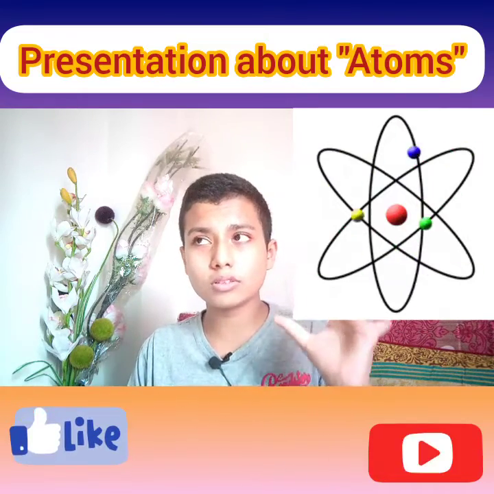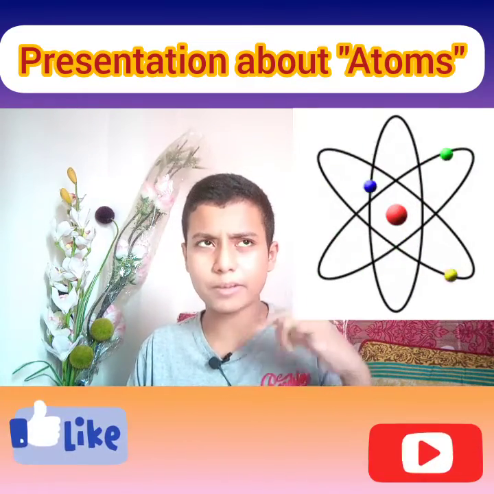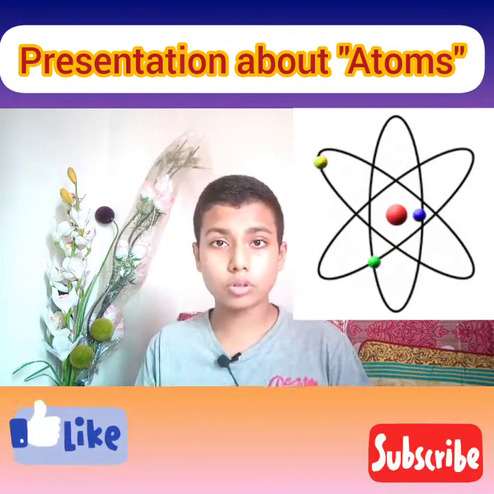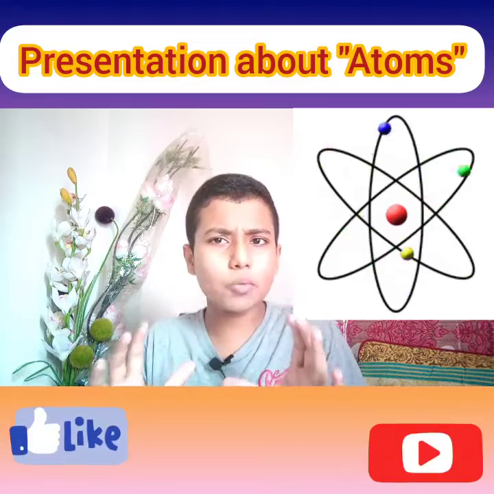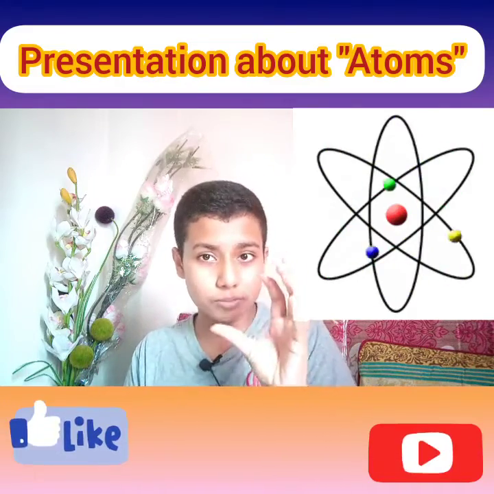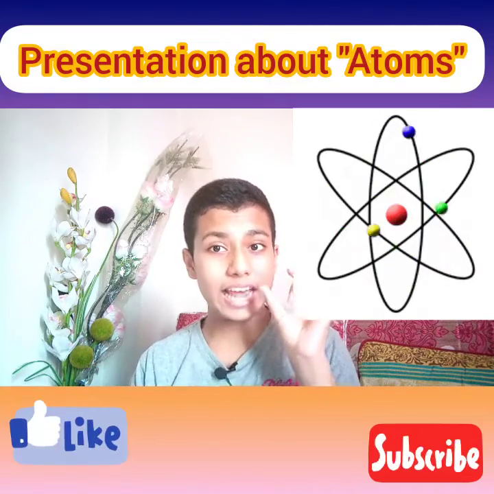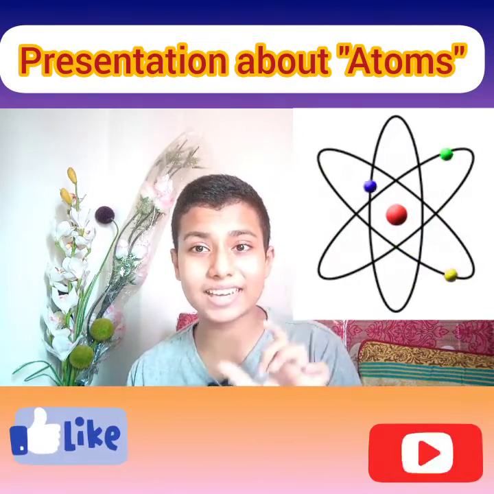Also the moon, which exists with the earth, orbits around the earth as well. So in this way, in an atom, electrons orbit around the nucleus, and protons and neutrons remain in the nucleus.